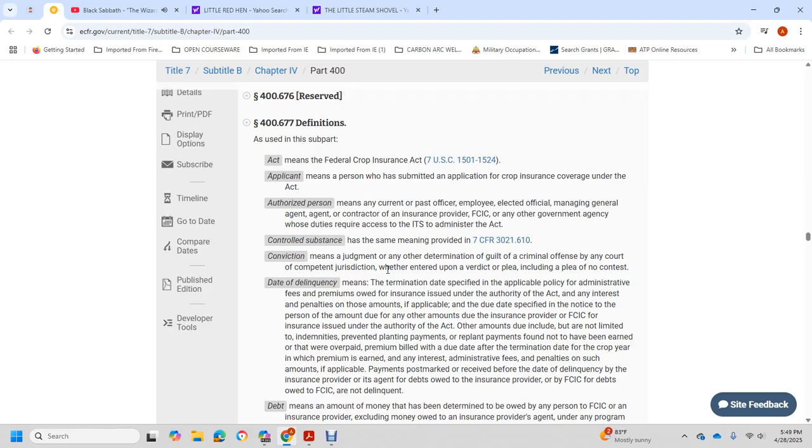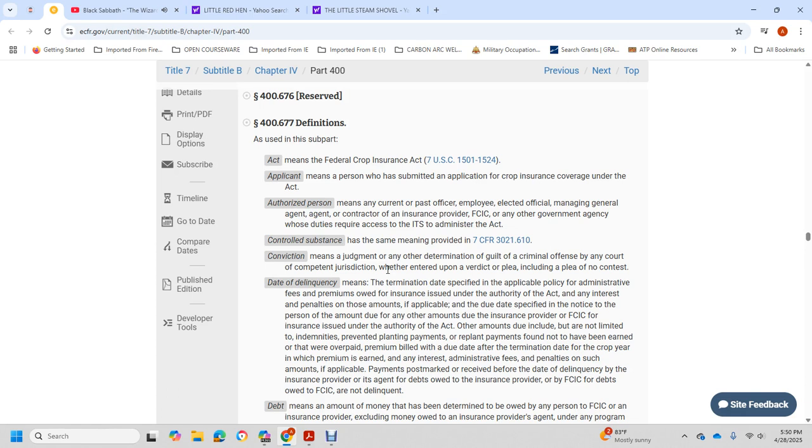Date of delinquency means the termination date specified in the applicable policy for administrative fees, premiums owed for insurance issued under the authority of the Act, and any interest and penalty, or any other amount due as specified in a notice to the person. Debt means any amount due under insurance provided by the Federal Crop Insurance Corporation or insurance issued under the authority of the Act.